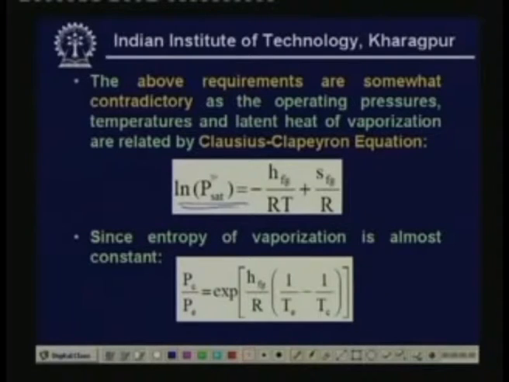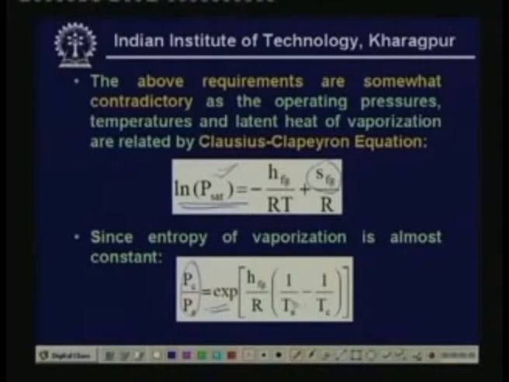Okay. So, using this equation, we find that this term, that is the entropy of vaporization, does not really change much. So, if you assume that it is constant, then you can show that the pressure ratio, that is the condenser pressure divided by the evaporator pressure, is equal to exp[(h_fg/R) × (1/T_E − 1/T_C)].